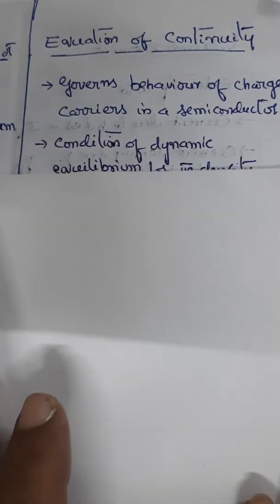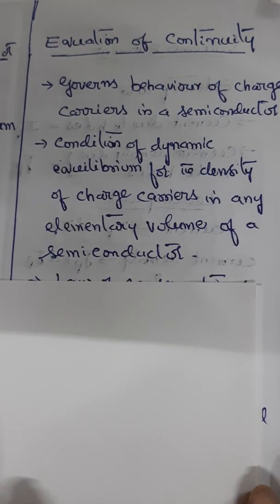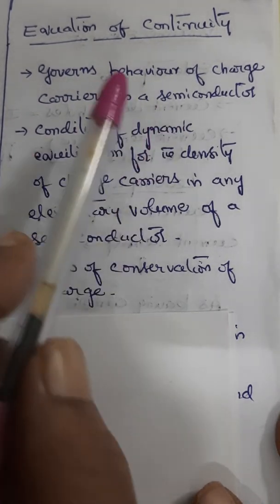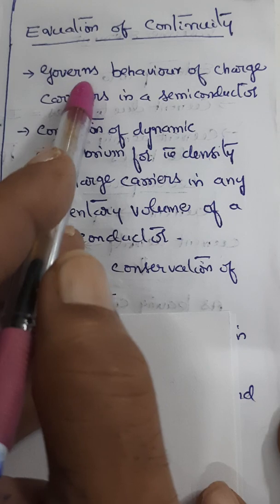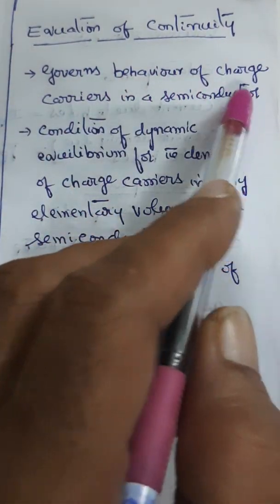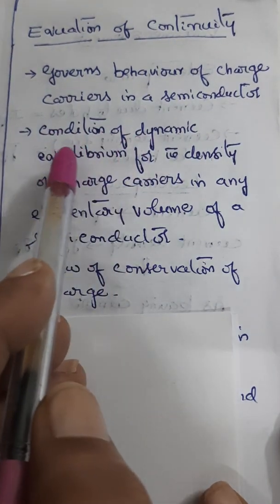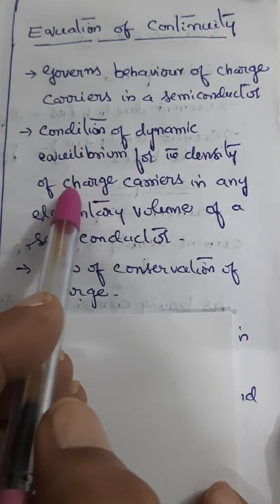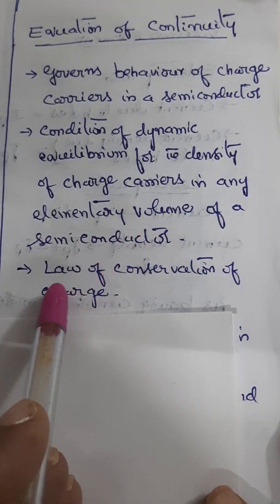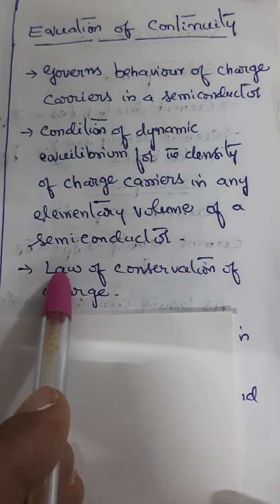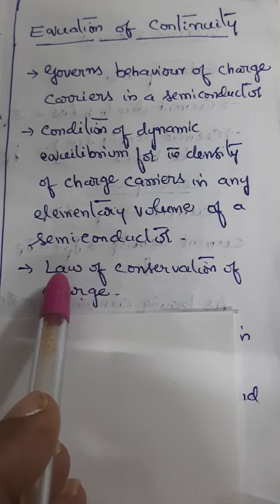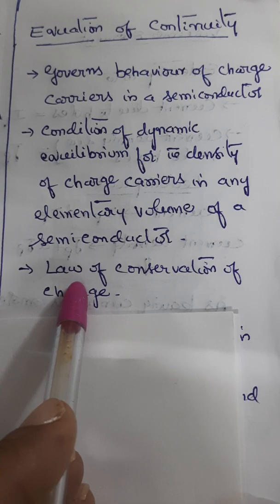This is what I have explained just now. The equation of continuity is an equation governing the behavior of charge carriers in a semiconductor. It gives us the condition of dynamic equilibrium for the density of charge carriers in any elementary volume of a semiconductor. It is based on the law of conservation of charge, that is, charge can neither be created nor destroyed.